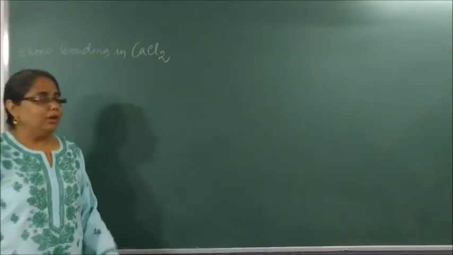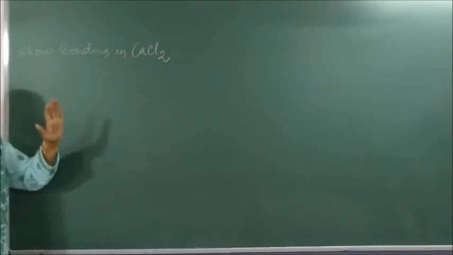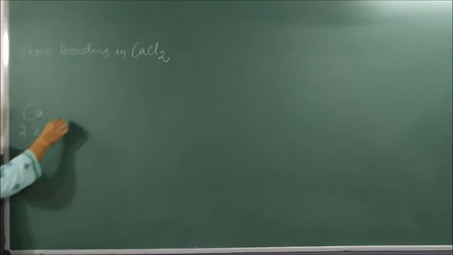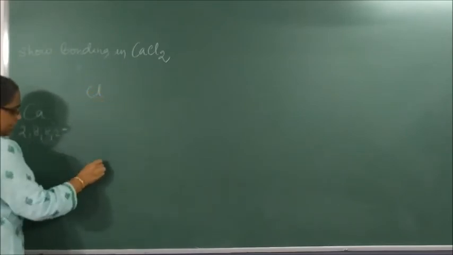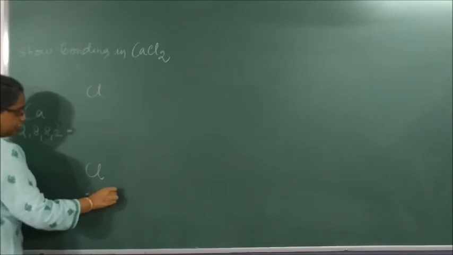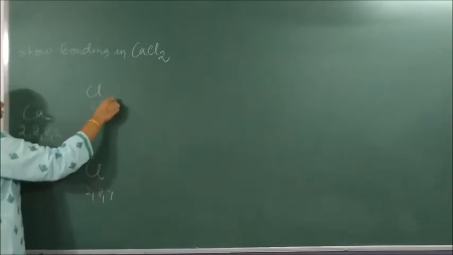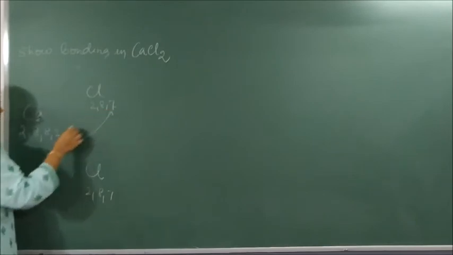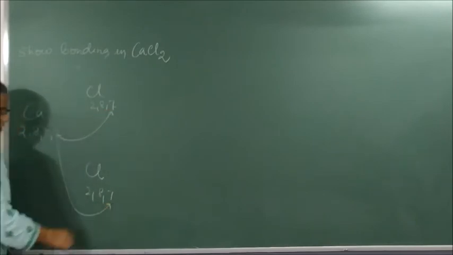Okay, so now let us talk about bonding in calcium chloride. First, a rough one: Ca 2, 8, 8, 2, and we have Cl and Cl, which is 2, 8, 7. What happens here is this one electron goes here and one electron comes here.